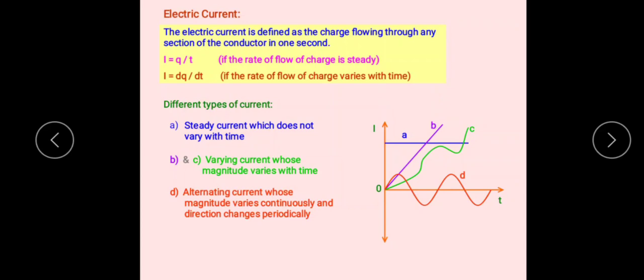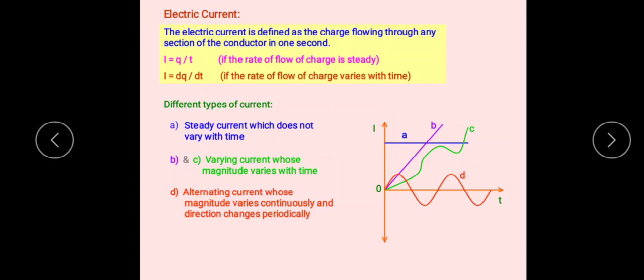Electric current is a scalar quantity because it follows the law of scalar addition. The angle between the wires carrying a current does not affect the total current. And this is the basic concept of electric current here.